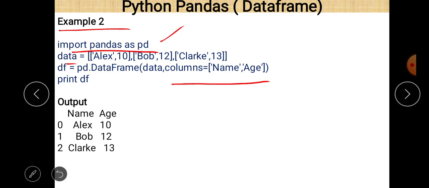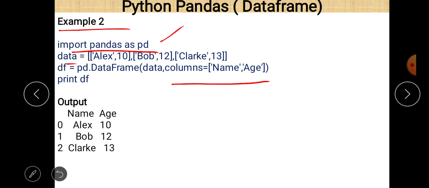We can see that there is a list. Basically it is a nested list containing 3 lists: Alex 10, Bob 12 and Clark 13, because this is the data represented by different columns. First is the name and second is the age.